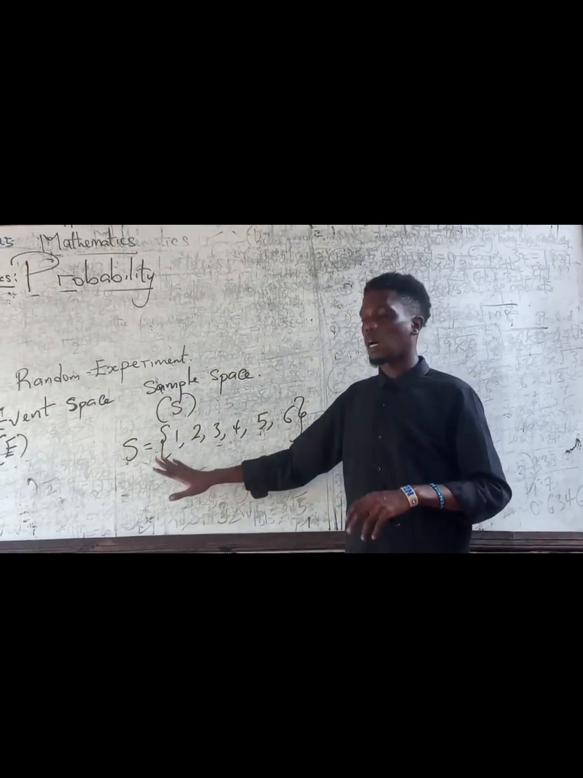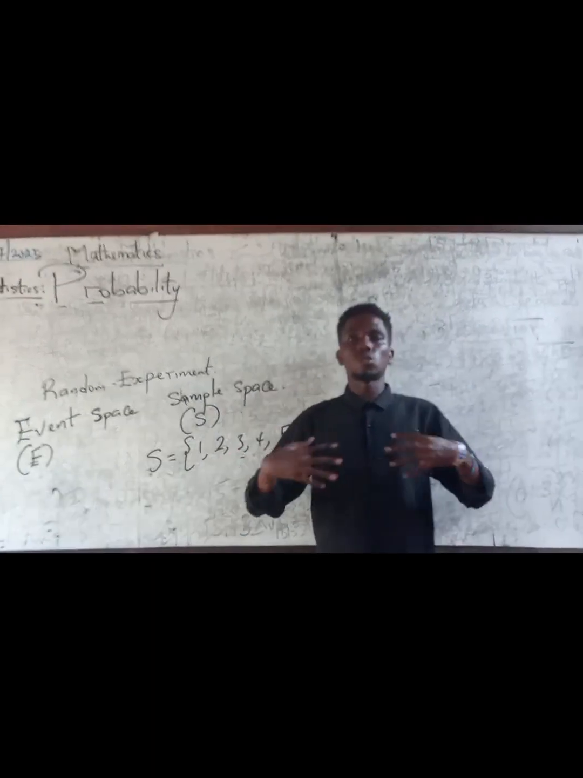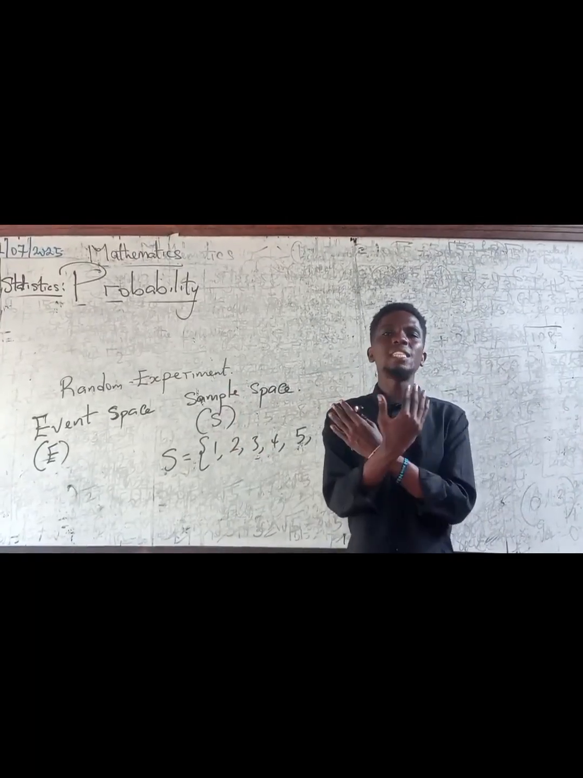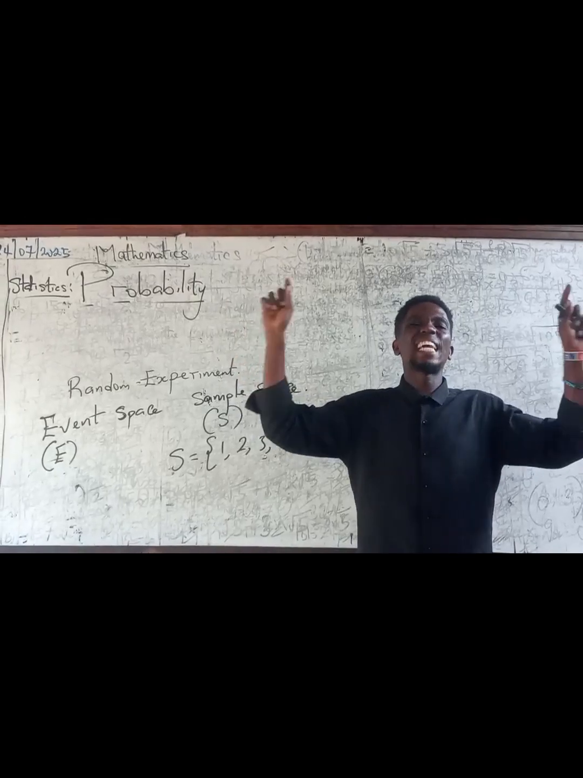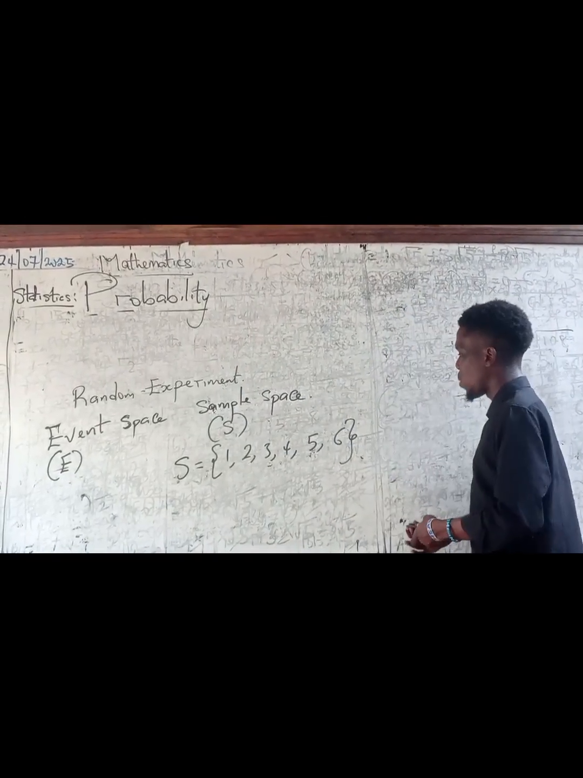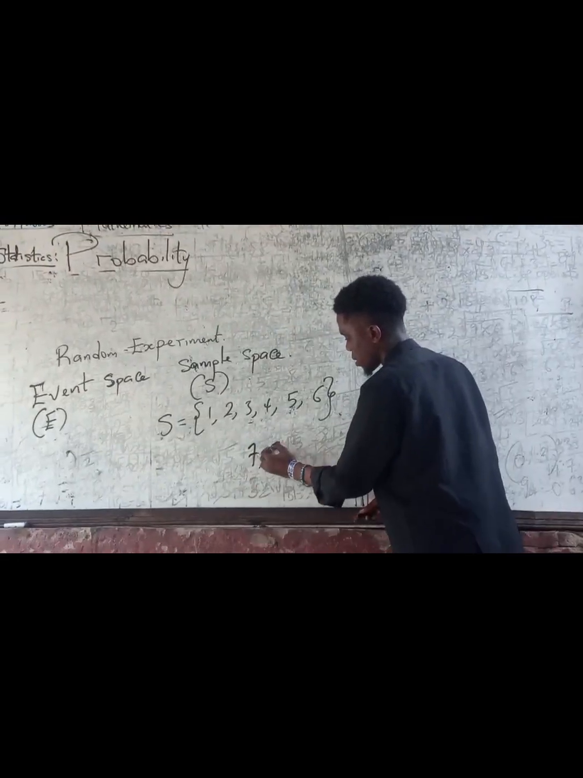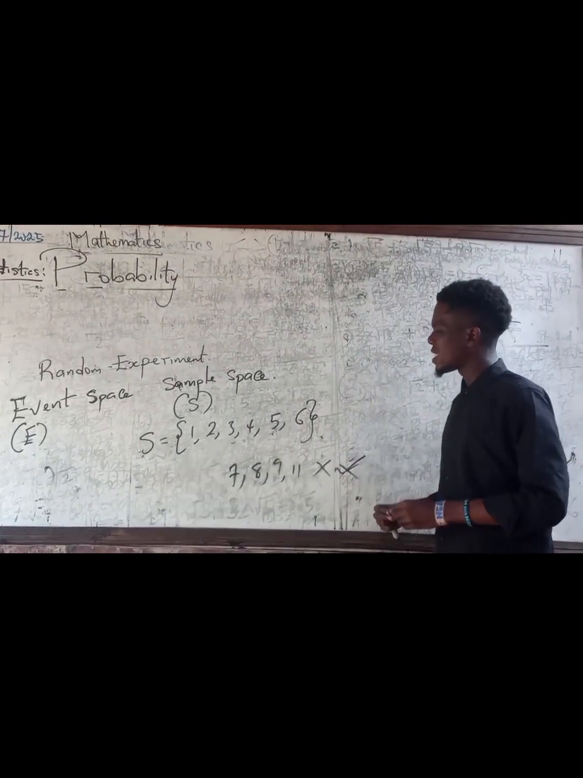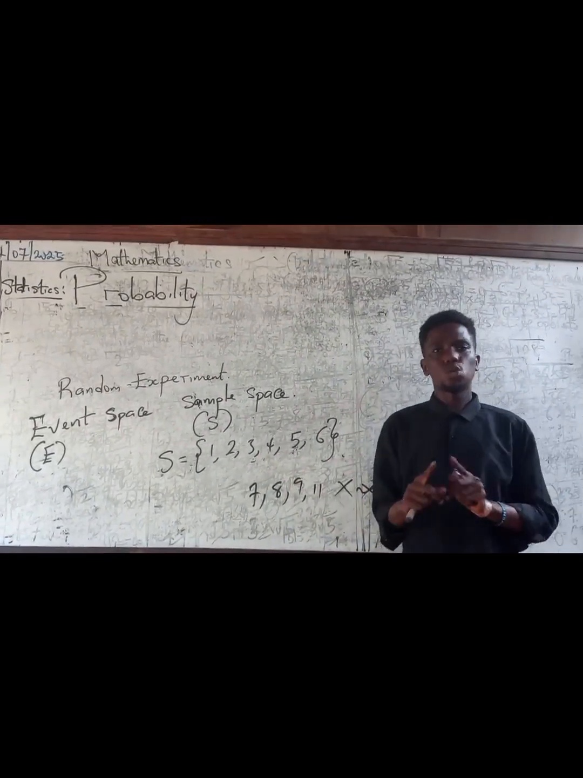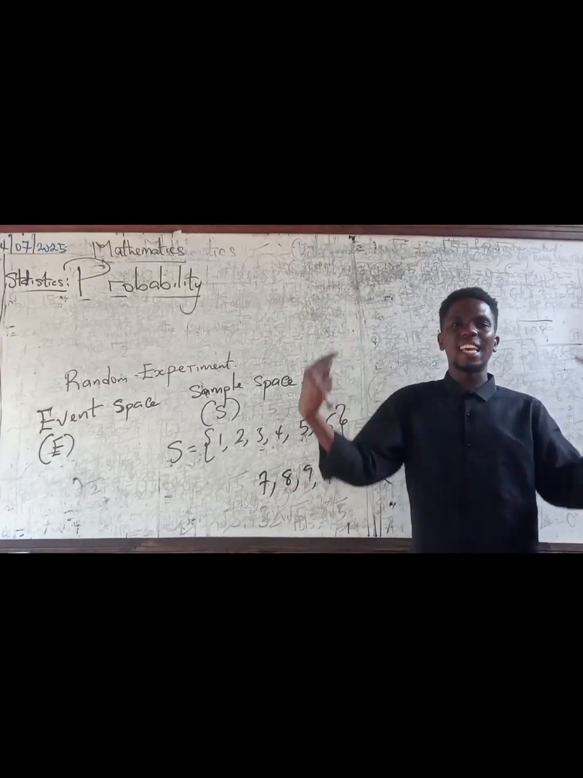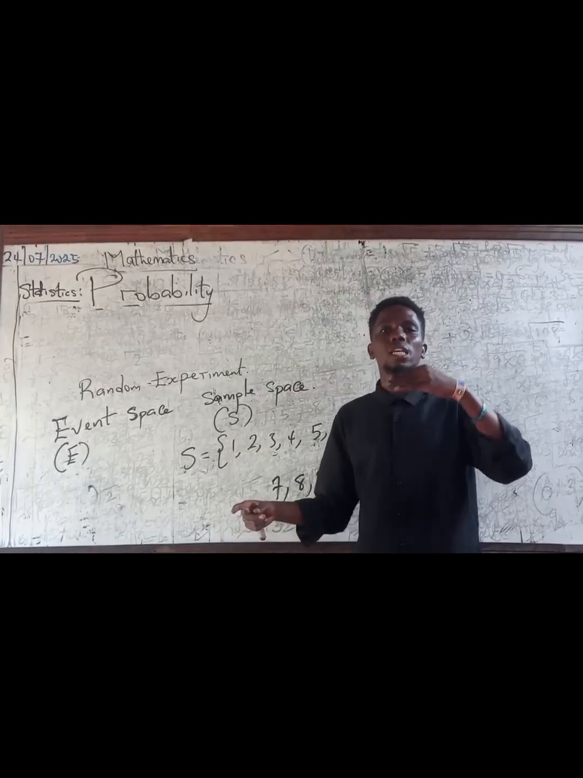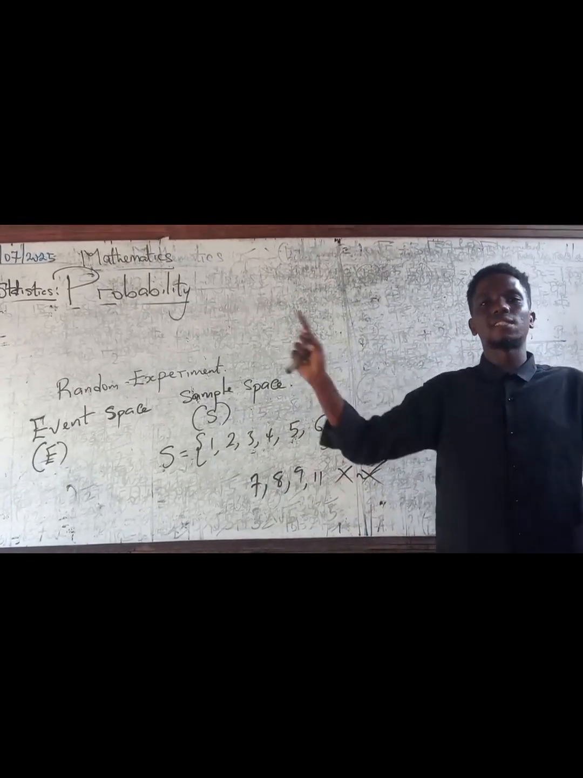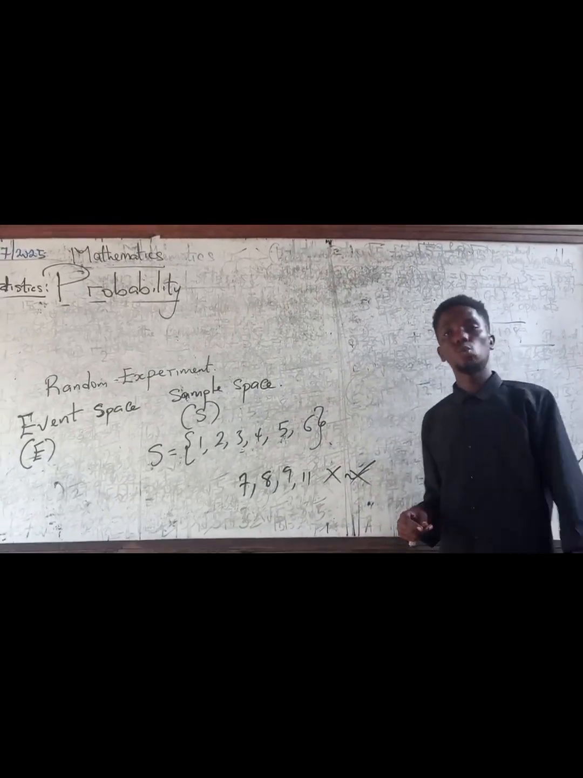So please, I believe we understand what sample space is. It tells us these are all the set of all possible outcomes, meaning anything outside this set is unlikely to happen. So if I were to have a 7 and 8, it is wrong, or it is impossible, to have this. Why? Because this is not among the sample space sets. So sample space is like a set that contains all the possible outcomes that are likely to happen in a random experiment. So anything outside this set is not likely to happen.